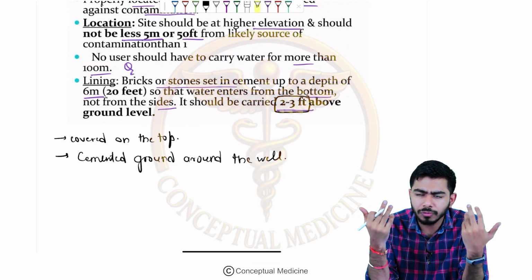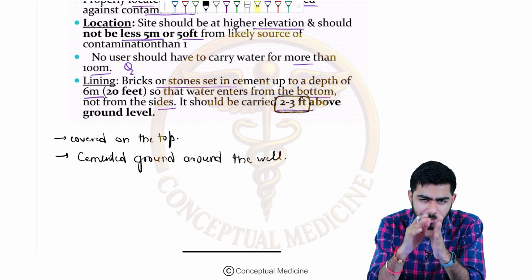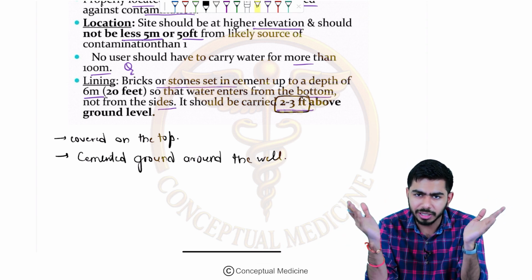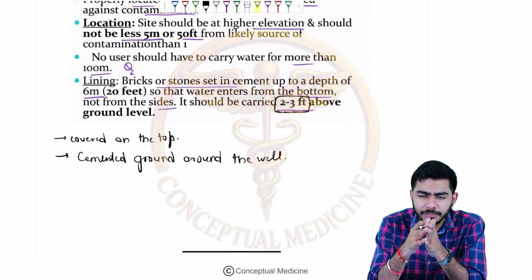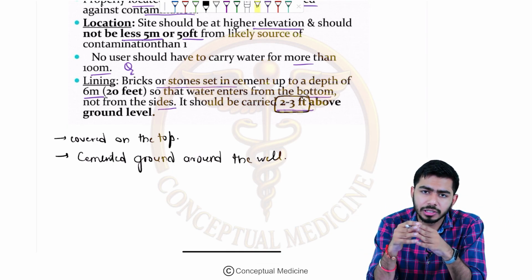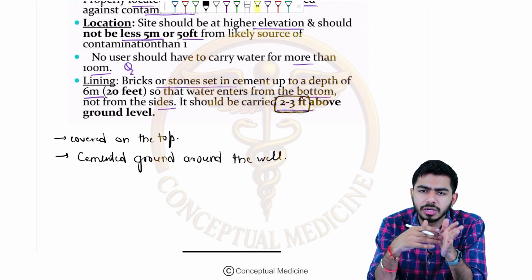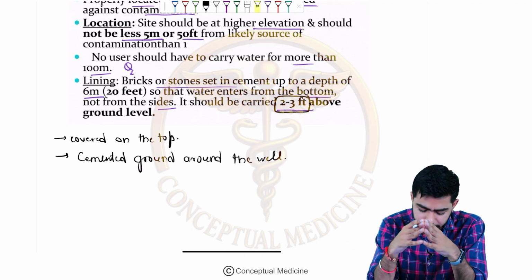There should be no washing of clothing, bathing, or washing of utensils and vessels nearby the well, because obviously it can contaminate the well. Ideally not within a radius of around 30 meters at least. These activities should not happen there, because if you contaminate the water, the whole community might get contaminated.